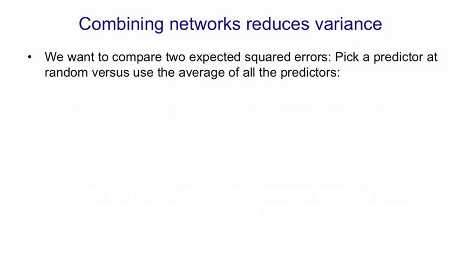So now let's look at the math of what happens when we combine networks. We're going to compare two expected squared errors. The first expected squared error is the one we get if we pick one of the predictors at random and use that for making our predictions. And then we average over all predictors the error we'd expect to get if we followed that policy.